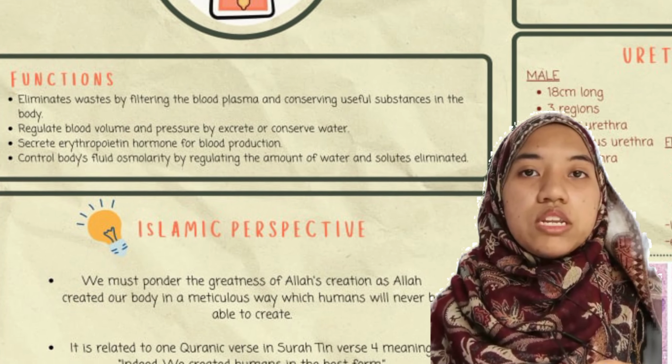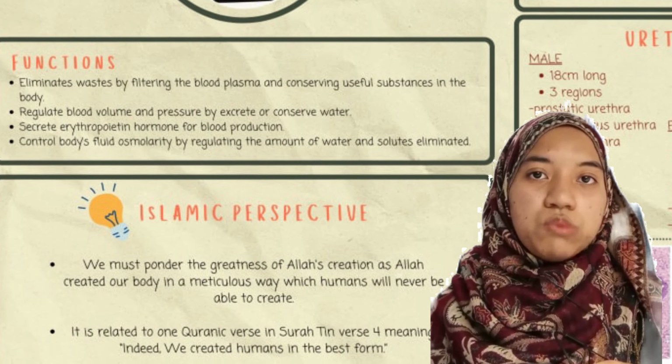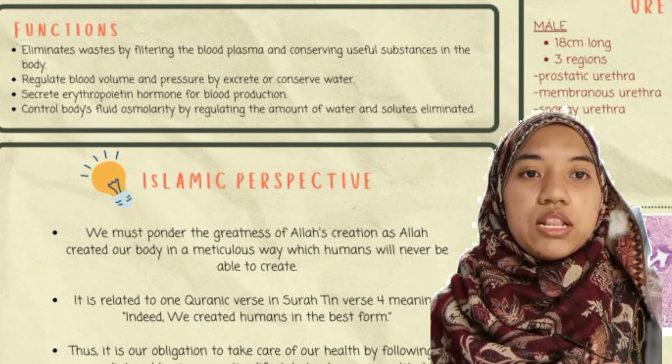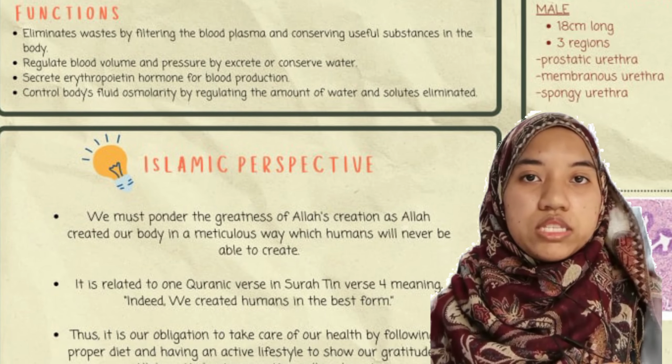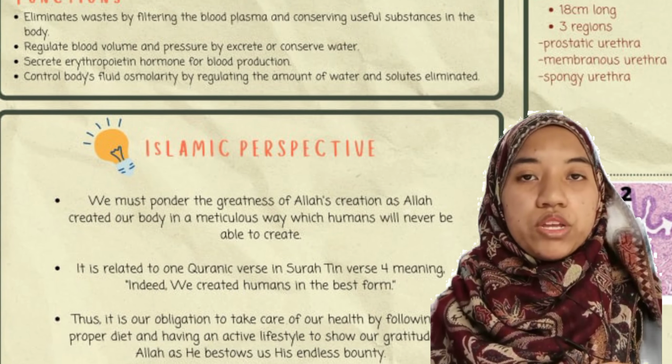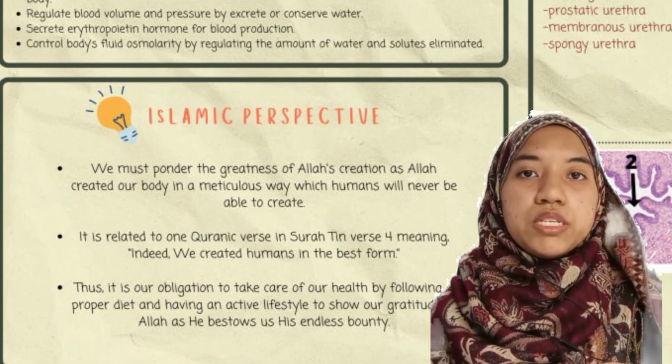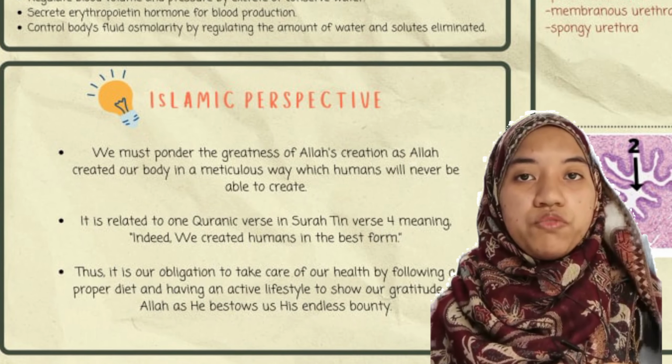Third, it secretes the erythropoietin hormone, which stimulates the production of red blood cells. Fourth, it controls the body fluid osmolarity by regulating the amount of water and solutes eliminated. Lastly, it helps with acid-base balance regulation of body fluids.